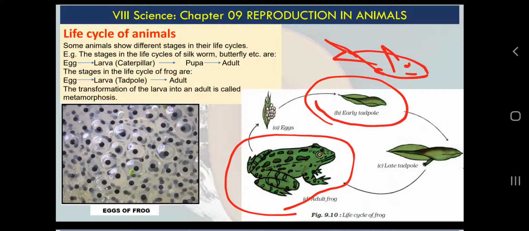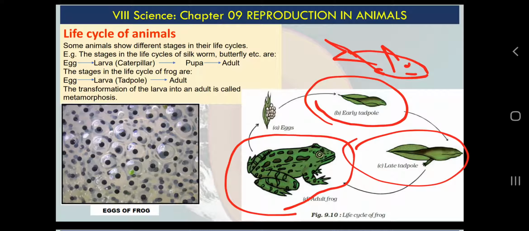This type of development, in which the baby does not resemble the adult and undergoes certain changes before becoming mature, is called indirect development. For cow, elephant, tiger, lizard and human, it is called direct development. You can easily identify the human baby, the baby of a cow, dog, cat. Direct development: baby resembles adult. Indirect development: baby does not resemble adult.